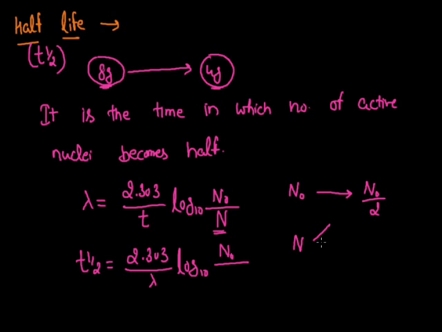As we put the value of N here, it will be N0 by 2. N0 will be cancelled, and T half will be equal to 2.303 divided by the decay constant lambda, multiplied with log base 10 of 2.